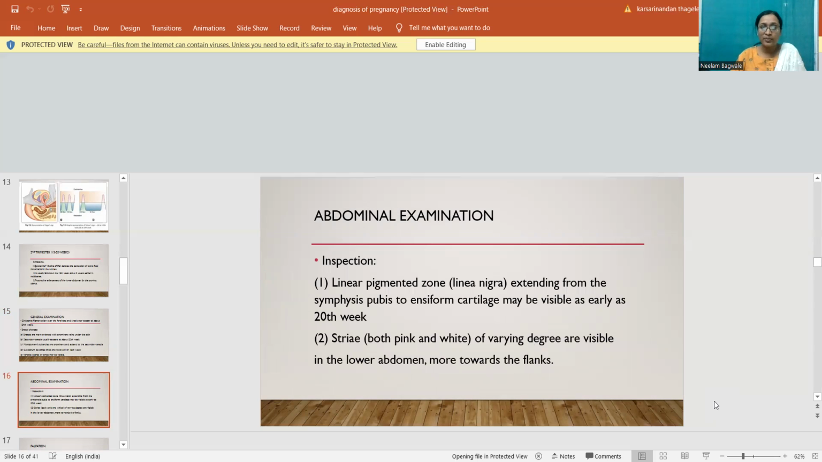On abdominal examination, during inspection, the linea pigmented zone, that is linea nigra, extending from the symphysis pubis to the ensiform cartilage may be visible as early as the 20th week. Striae, both pink and white, of varying degree are visible in the lower abdomen, more towards the flanks.